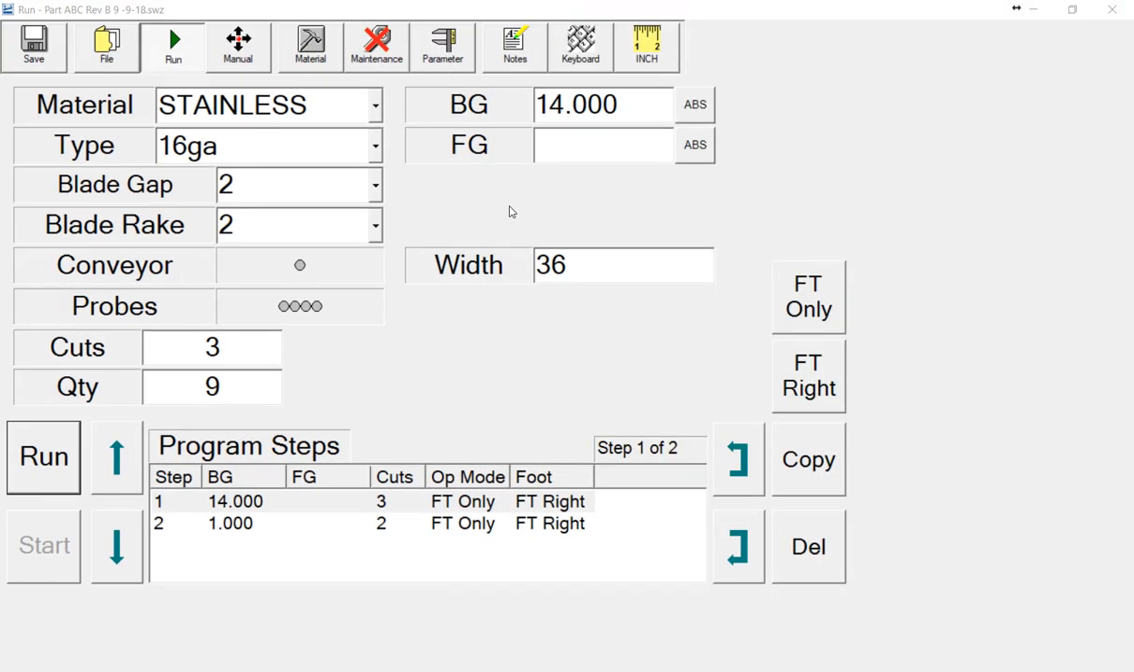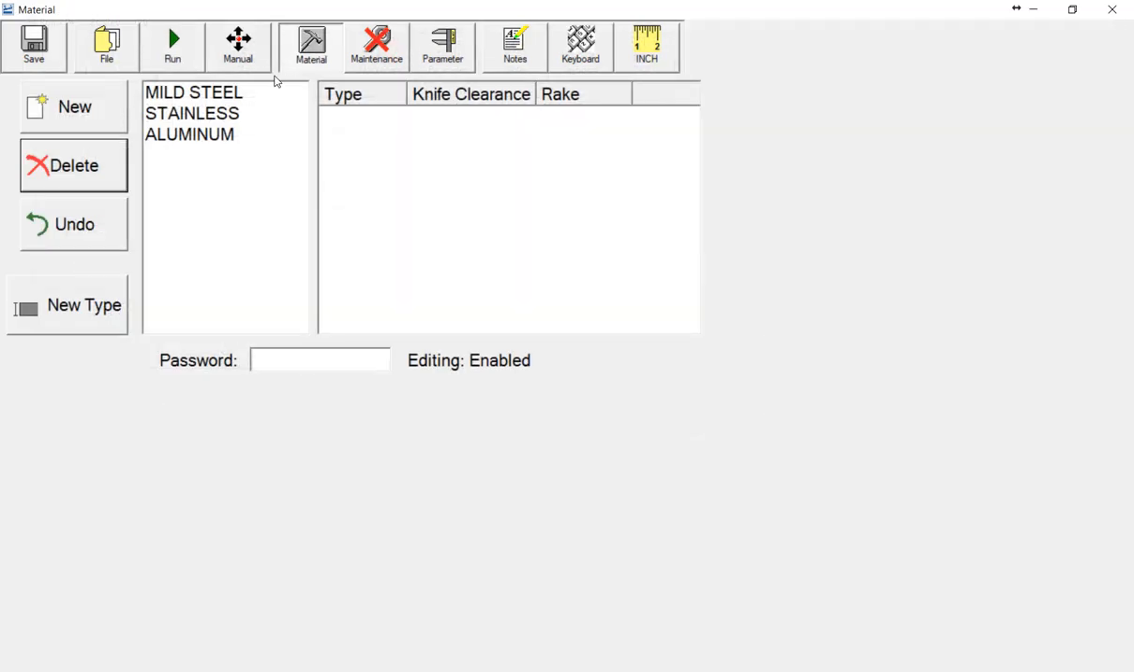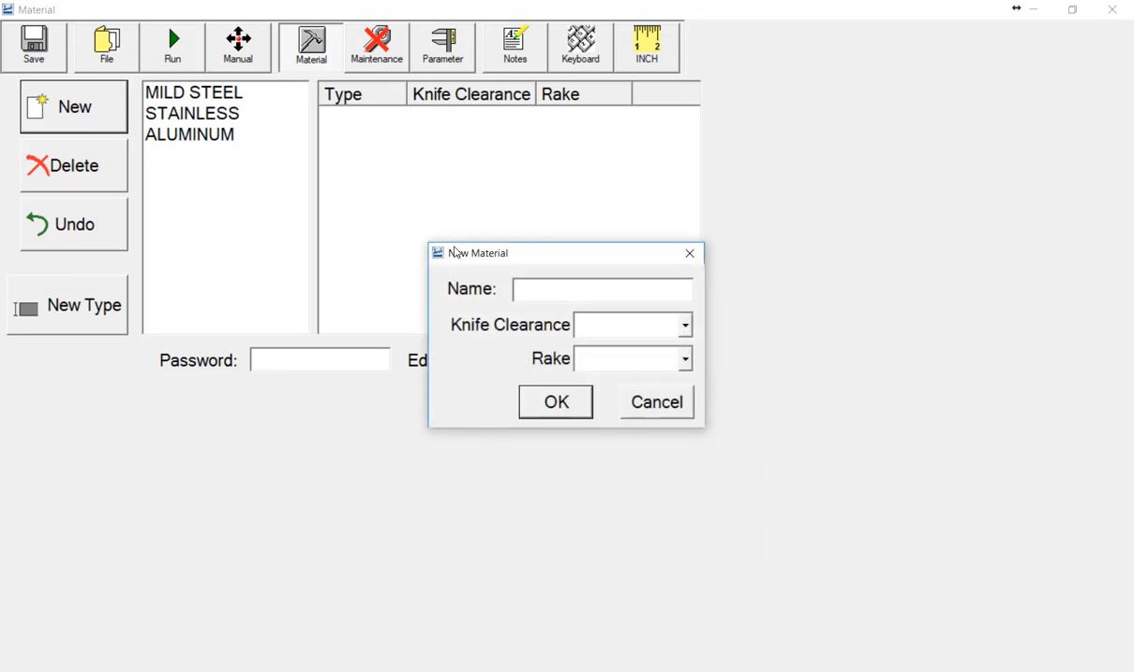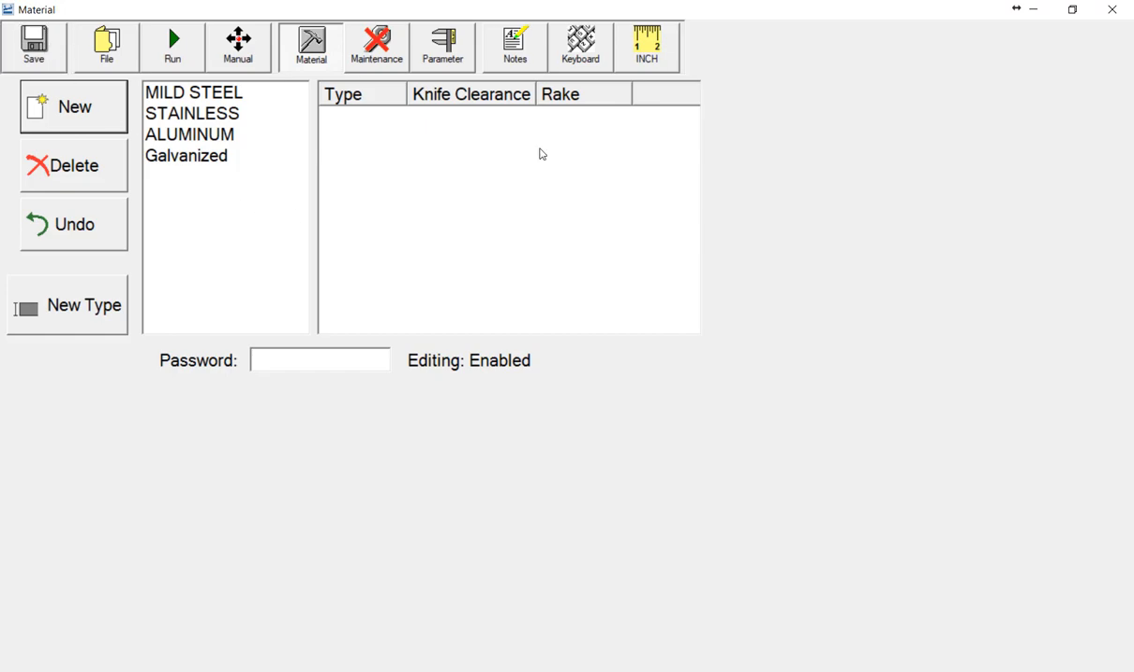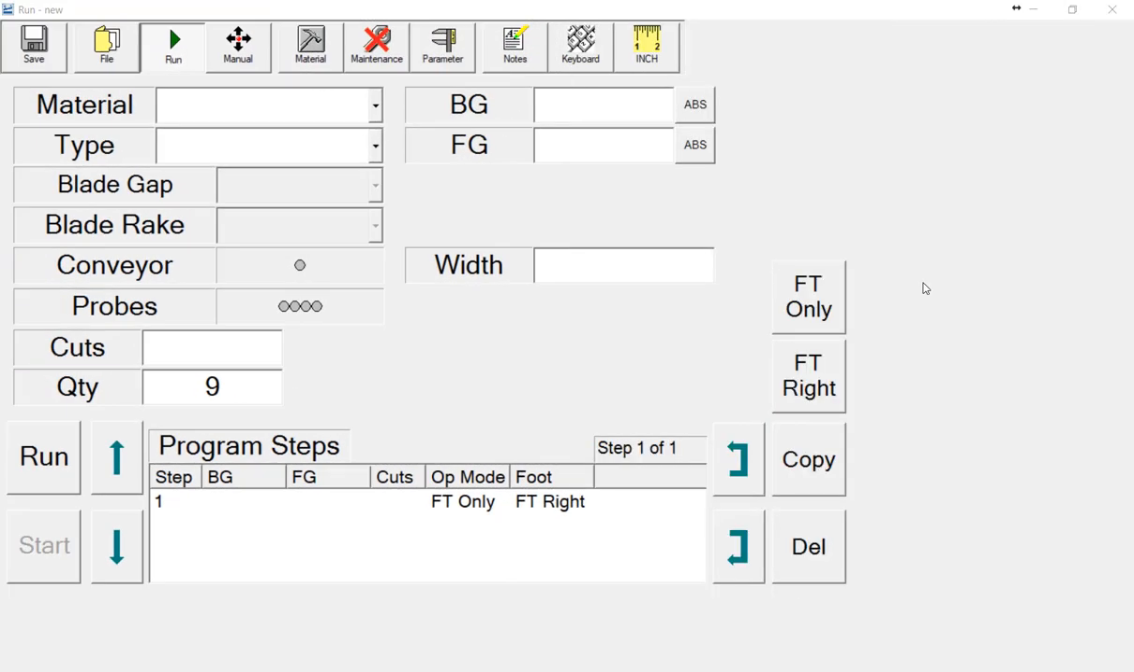To add a new material, click on the Material screen, click on New, enter the material data and corresponding knife and rake, and then save the material. To calibrate or jog the machine in manual mode, click on the Manual button.